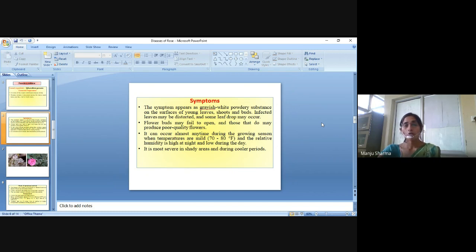It can occur almost anytime during the growing season when the temperatures are mild, like 70 to 80 Fahrenheit, and the relative humidity is high at night and low during the day.